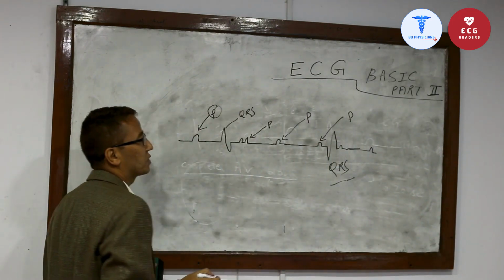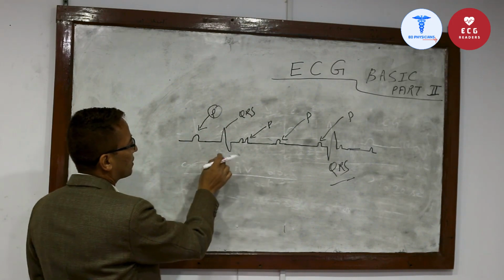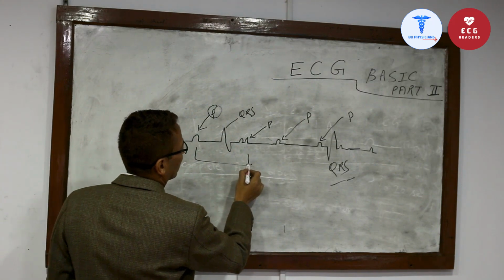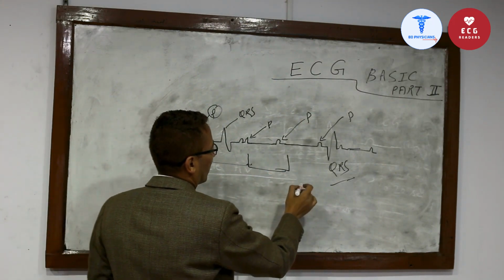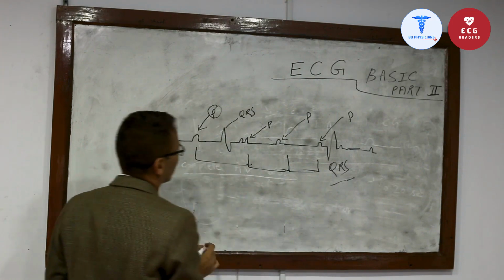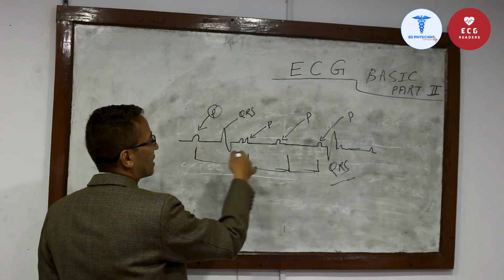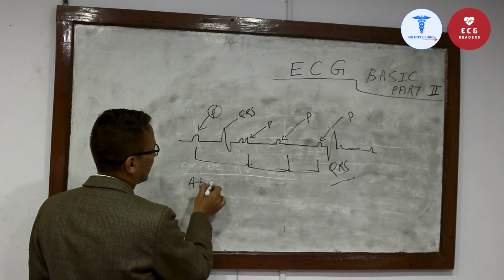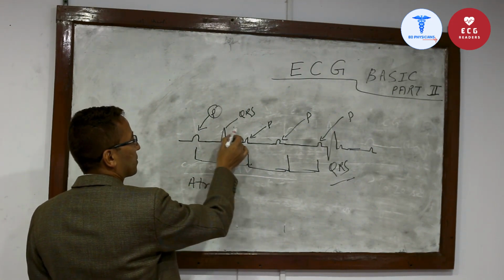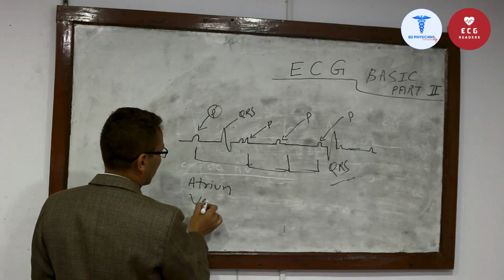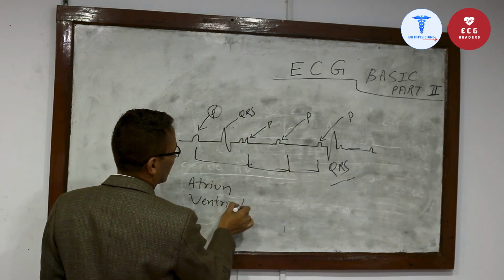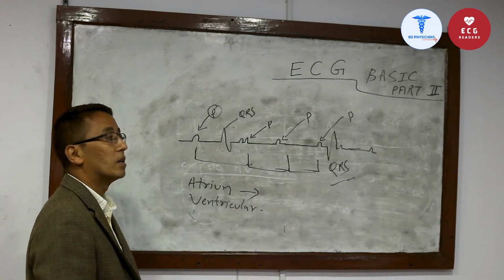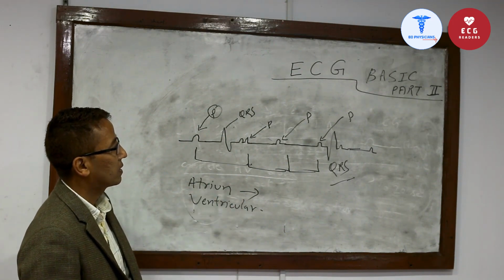See here, in atrioventricular dissociation or in third-degree AV block, the P waves are at regular intervals. See PP interval, and another PP interval. All the P waves are not conducted to the ventricles. The atrium beats at its own rate. Similarly, see this QRS comes, the ventricle beats at its own rate. There is no relation between the atrium and ventricles. So this is complete heart block.